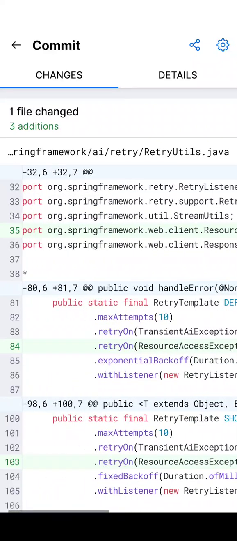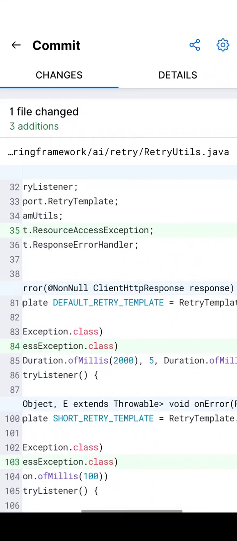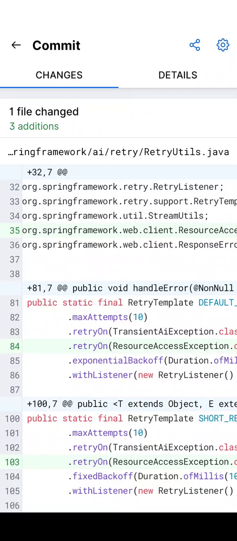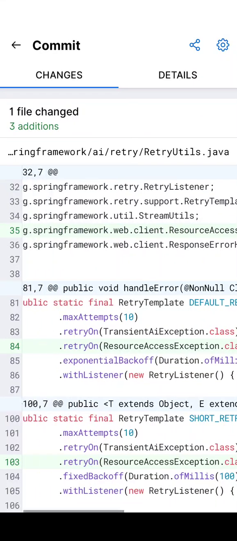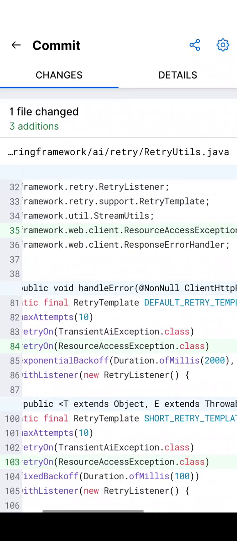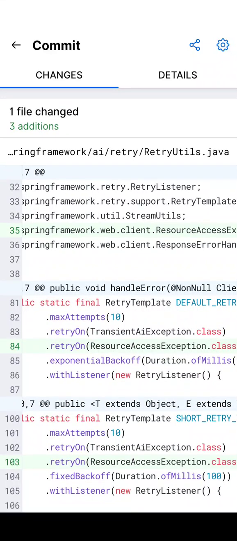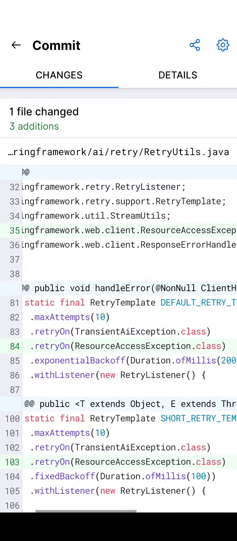For this video we don't need to look into it, but what I want to see is how they have fixed it. Within Spring AI you have a utility called retry utils. Within retry utils, there is already some kind of error handling in place, and within that they have a retry template. As of now there is a max attempts of 10, so 10 attempts are tried to recover from this error.